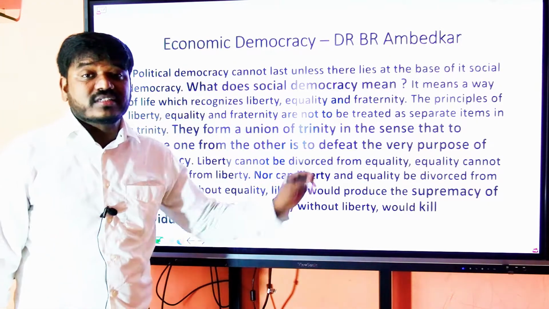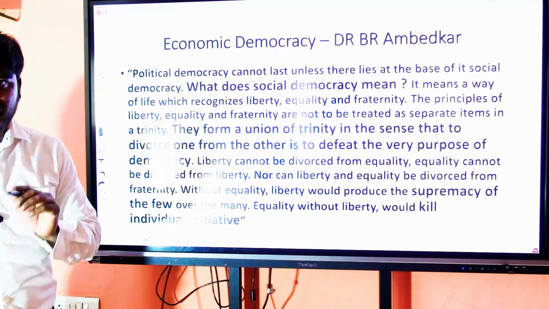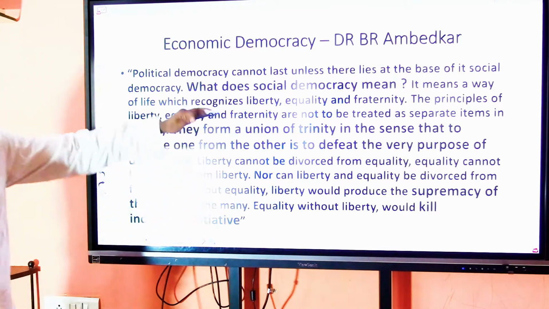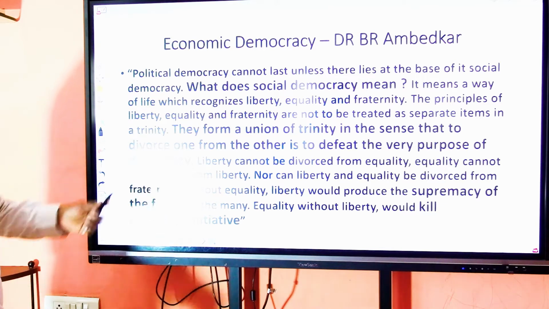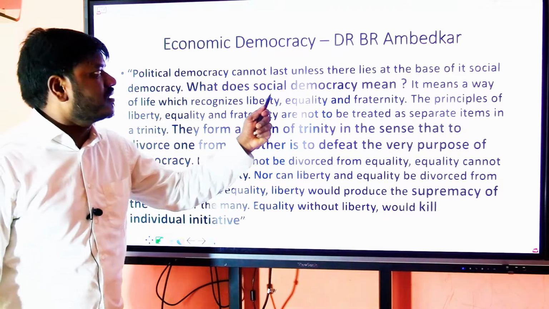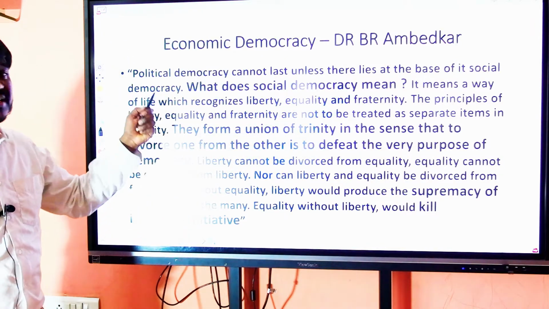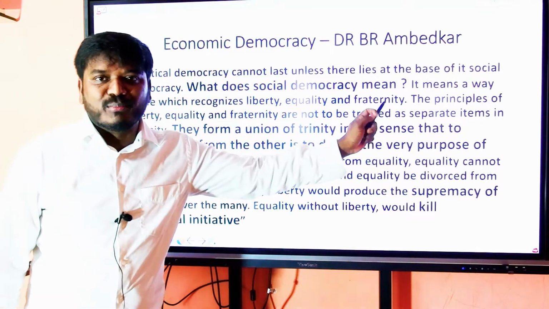What Dr. B.R. Ambedkar had to say about economic democracy. Let me just read the statement as it is. Dr. B.R. Ambedkar says, political democracy cannot last unless there lies at the base of it social democracy. What does social democracy mean?